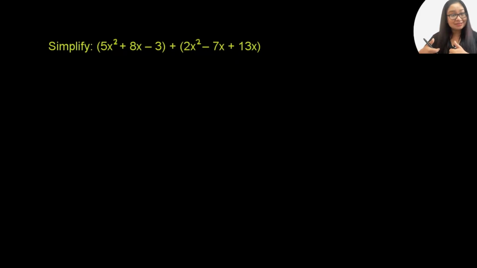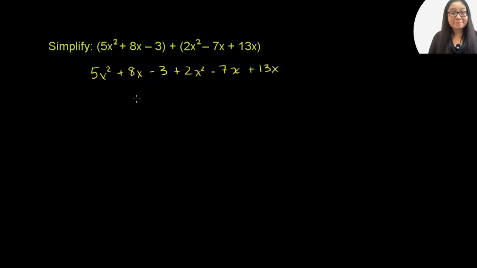So we have 5x squared plus 8x minus 3 plus 2x squared. If this was a minus, then we'd have to distribute the negative sign, but it's not. So plus 2x squared minus 7x plus 13x. Now let's look at the different terms that have different degrees of x. Let's start with the x squared terms.